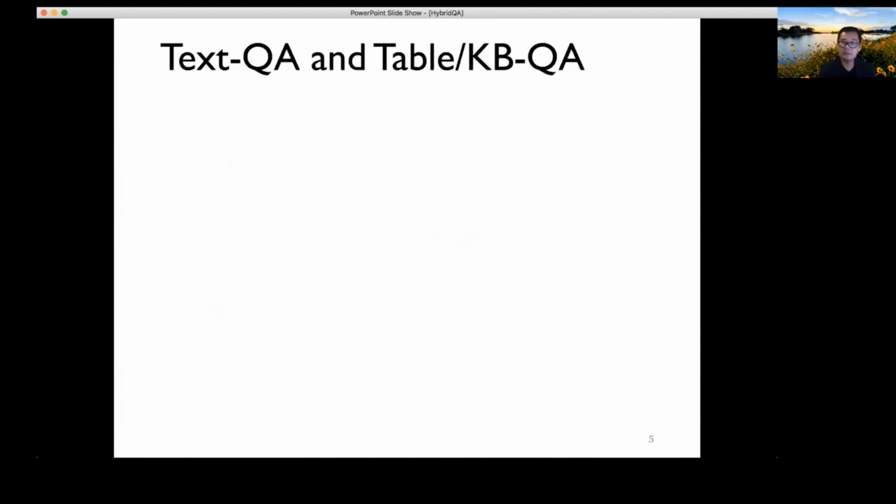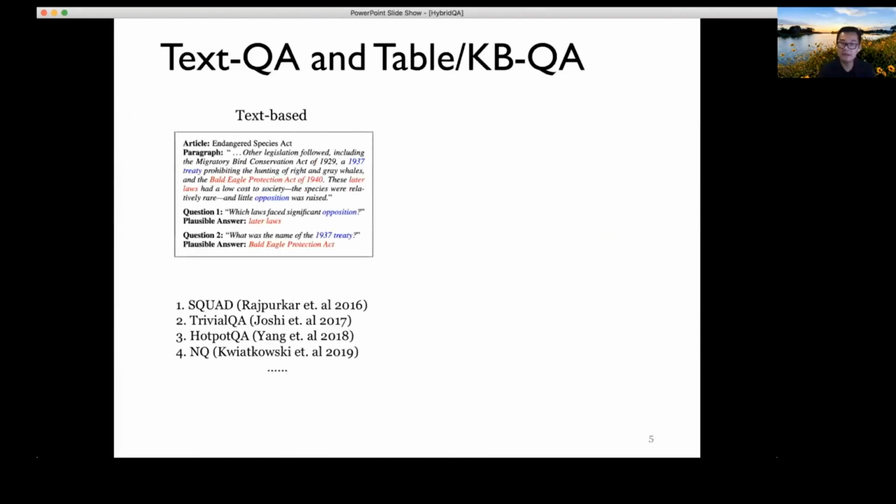Like I said, when we talk about text-only QA and table-based QA, I think there has been a lot of work in the last 10 years. When we talk about text-based QA, one thing that can quickly come to our mind is the reading comprehension task, where given a question, we often generate a starting and ending span of the answer that we're looking for.